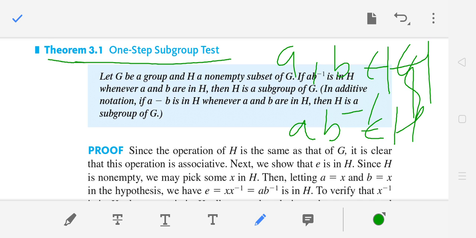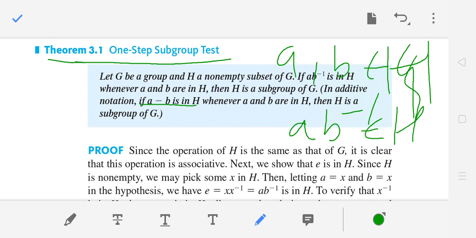First show that H is non-empty, because if H is empty, then you can't apply this theorem. So first assume that H is non-empty, otherwise you can't apply it. So if A minus B is in H whenever A and B are in H, then H is a subgroup of G. And in additive notation, B inverse is minus B, so it will be A minus B. So it is quite clear, I think. So let's do this proof.